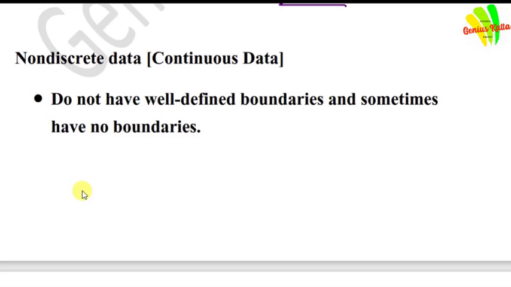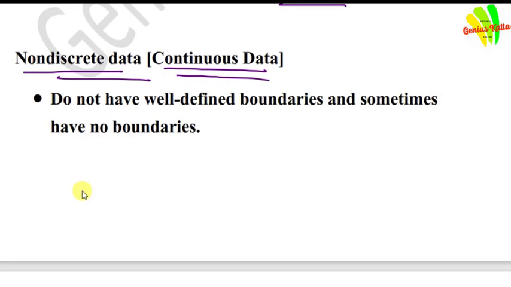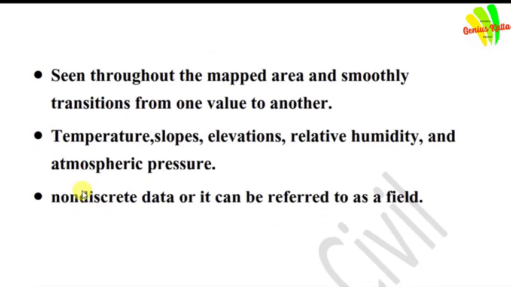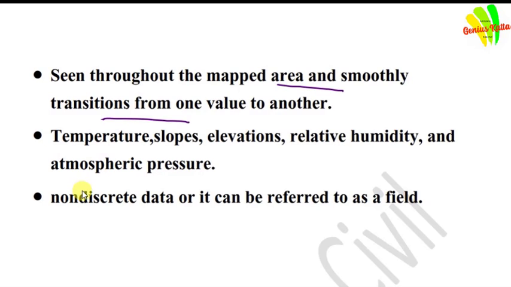After that, non-discrete data, which is called continuous data. In non-discrete data, there are no well-defined boundaries and sometimes no boundaries at all. It is seen throughout the map area and smoothly transitions from one value to another.